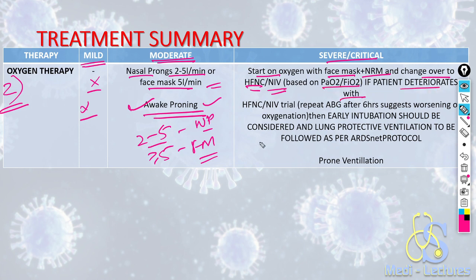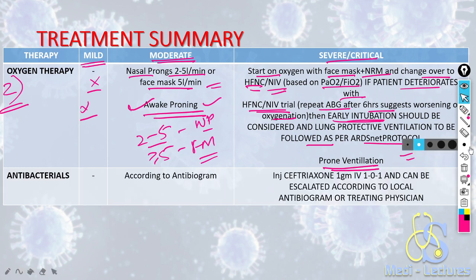If the patient also deteriorates after this and repeat ABG after 6 hours suggests worsening of oxygenation, then we will plan early intubation and follow ARDS NET protocol. Prone ventilation is advised in this case also. Coming on to antibacterials.